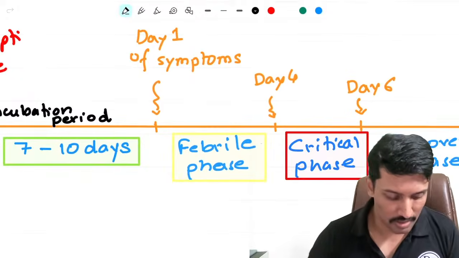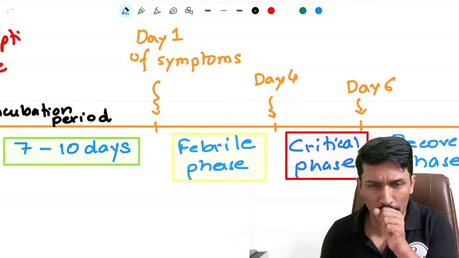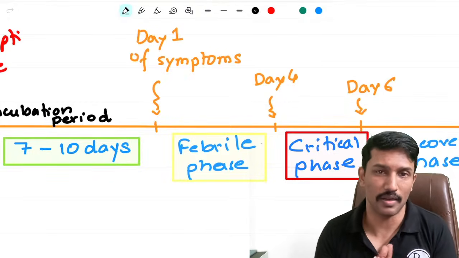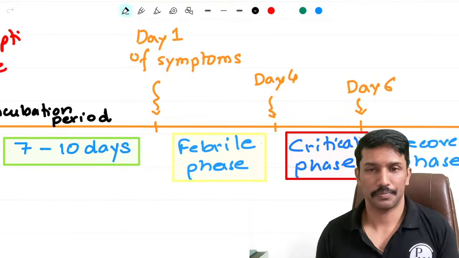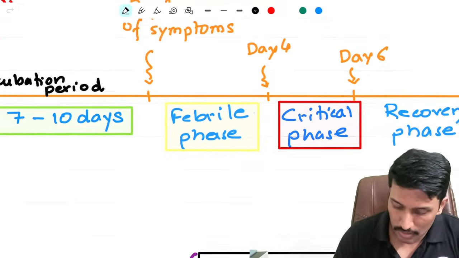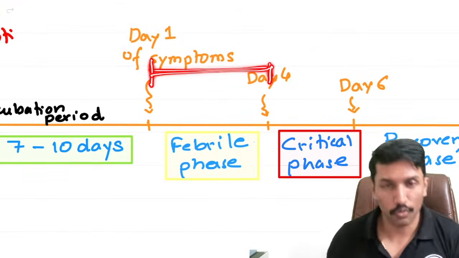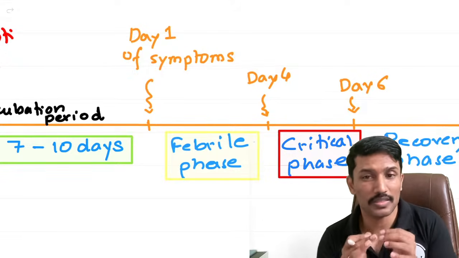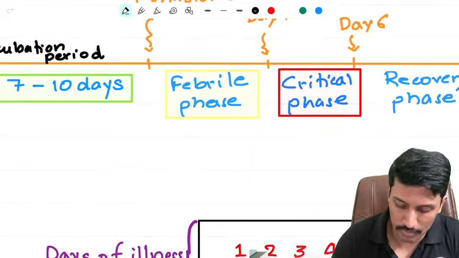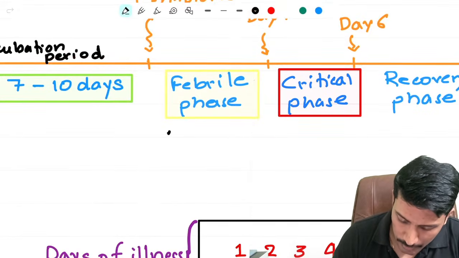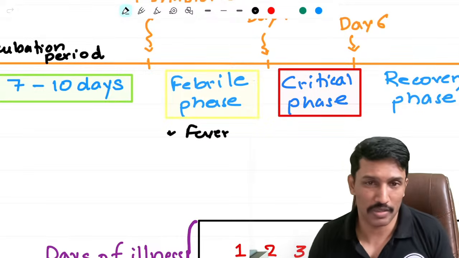So after this 7 to 10 days, just like how HIV patients got into an acute febrile illness, at least some of them, dengue also gets into an acute febrile illness. So from day 1 to day 4, the patients will develop fever. During this phase, day 1 of symptom to day 4, it's called the febrile phase, where fever is the dominant symptom. Before that, it is the incubation period for 7 to 10 days after the mosquito bite. During this period, patients develop high grade fever, very often 102 to 104 degrees, or sometimes even higher.